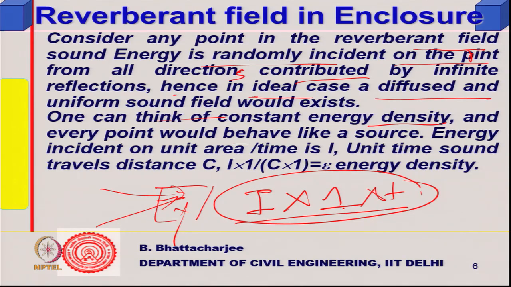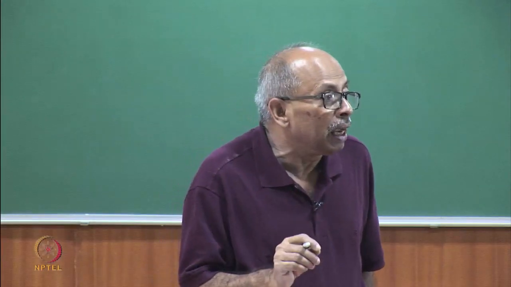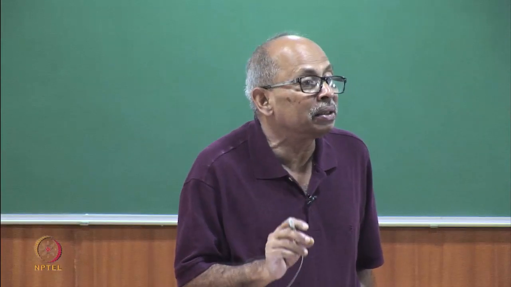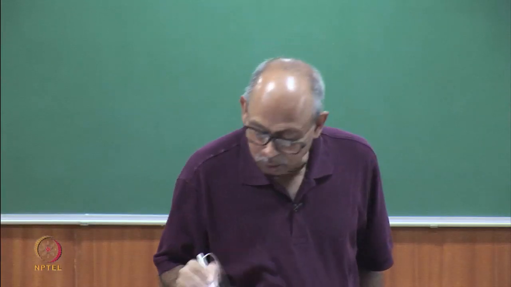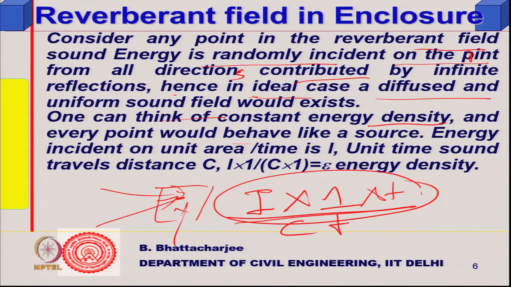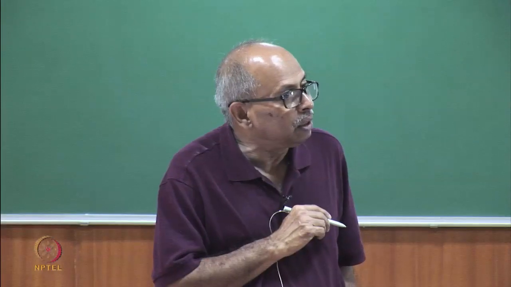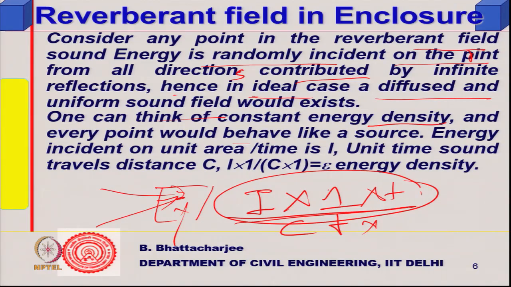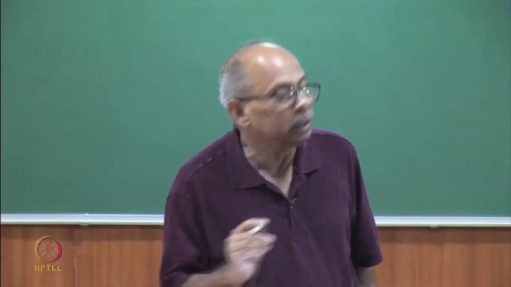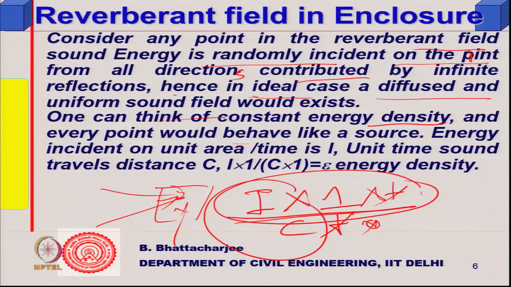The energy density will be: c is what travels in unit time, so ct is what will travel in time t. The volume in which this sound will be contained is c into t into 1, because the area is 1. So I can write it as I by c, or I into 1 by c into 1, because I can take unit time instead of t.